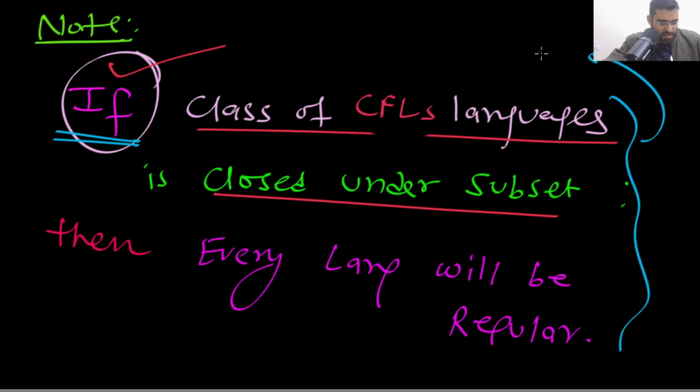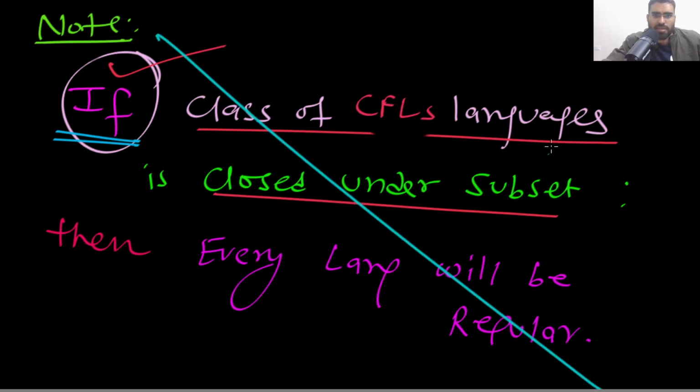Sorry, wait a second. If the class of CFLs is closed under subset, okay, so actually this statement does not make sense.